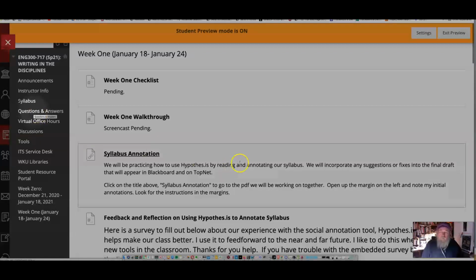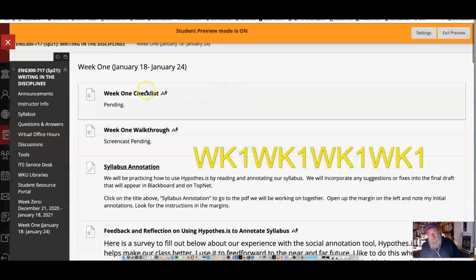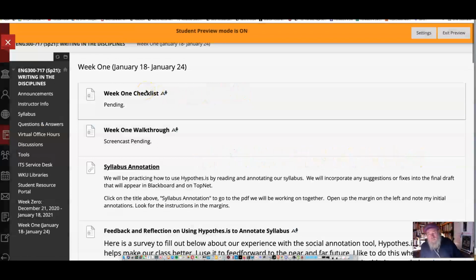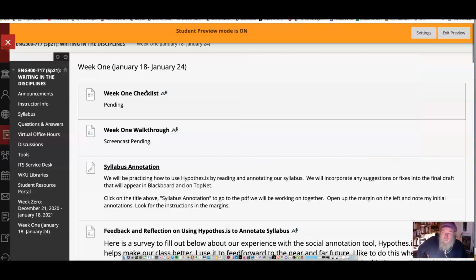It's next week. Every week I will have a checklist for all you checklisty people who like to print stuff out and mark them off. I will try to include everything in the checklist, and that's one of the things I'll be working on today and tomorrow, making sure there's a checklist for week 1 and week 2. I try to keep at least 2 weeks of classes up. More than that is just counterproductive because we might change things. So we've got a week 1 checklist, and that's just a list of all the things that you're going to be doing this week.